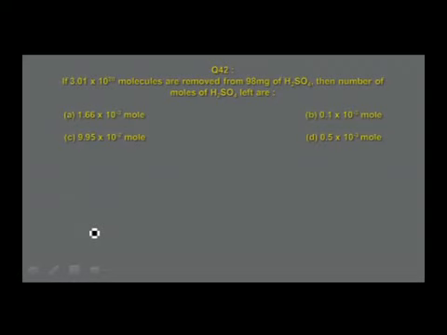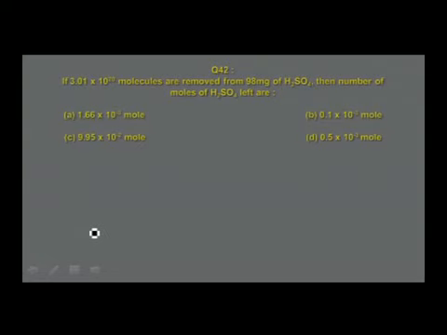If 3.01 into 10 power 20 molecules are removed from 98 milligrams of sulfuric acid, then number of moles of sulfuric acid left are 1.66 into 10 power minus 3 moles, 0.1 into 10 power minus 3 moles, 9.95 into 10 power minus 2 moles, 0.5 into 10 power minus 3 mole.